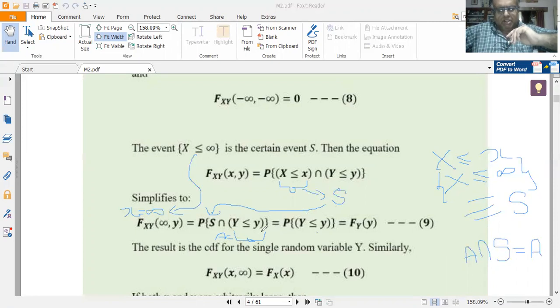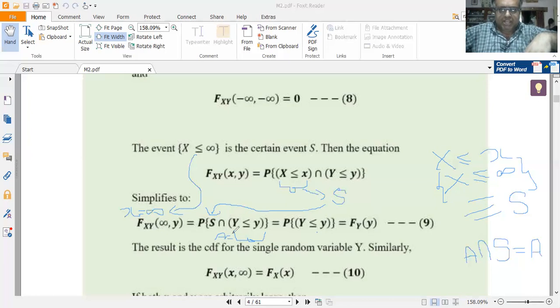But by definition, which we have studied in module 1, this is nothing but the CDF Fy of y. So I get the CDF Fxy of infinity comma y is simply given by Fy of y. A very, very important formula.